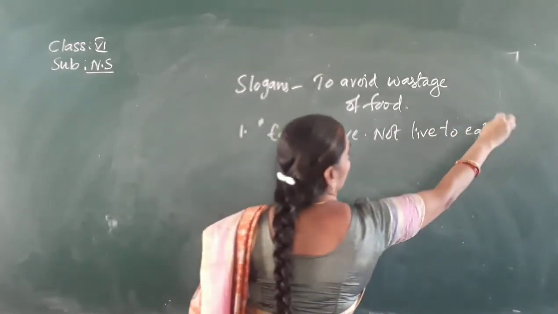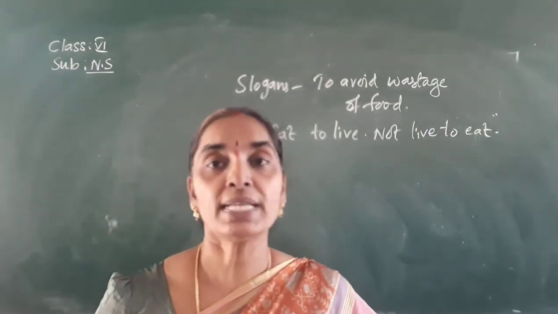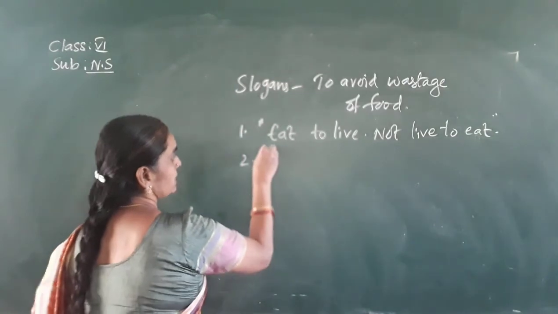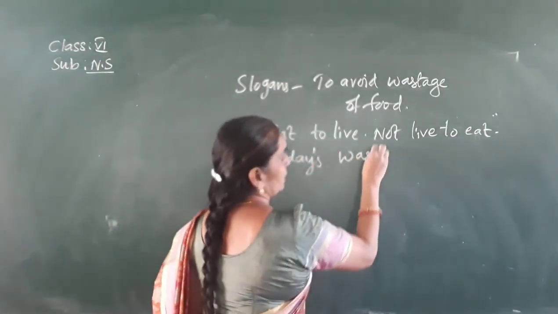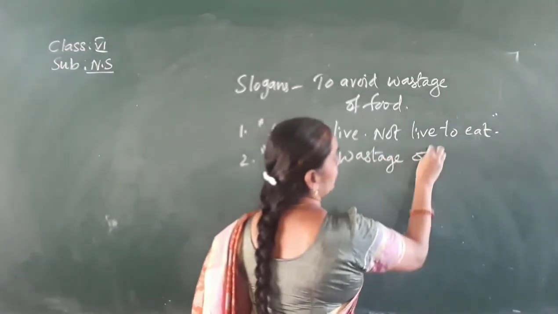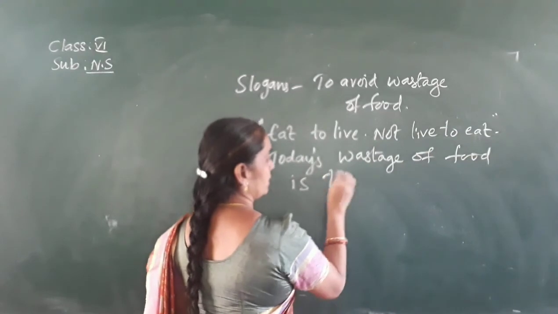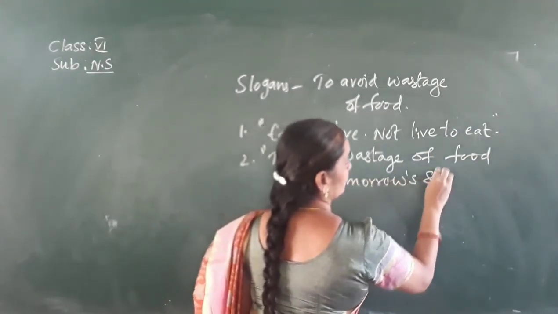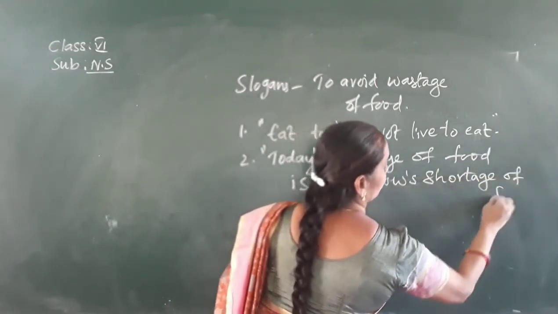Next, today's wastage of food is tomorrow's shortage of food.